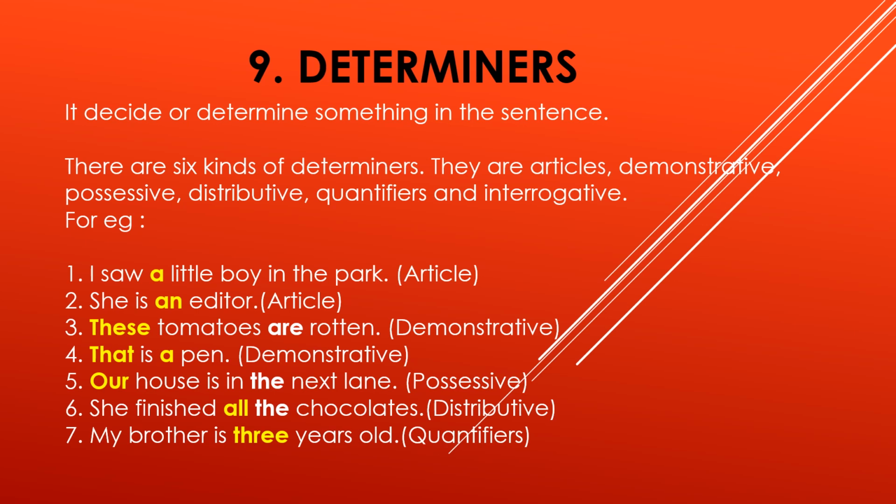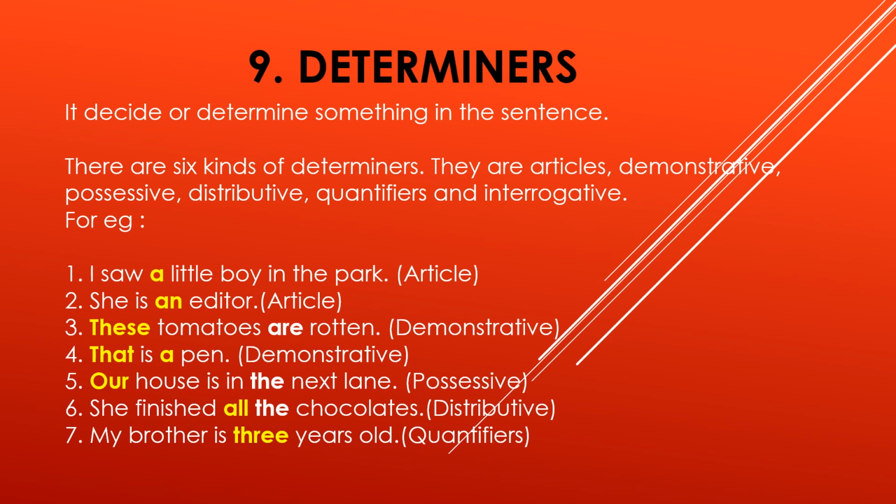Determiner means that in a sentence, the word makes the noun fixed. See the example. First: "I saw a little boy in the park." Here, a is an article, so this is one kind of determiner.